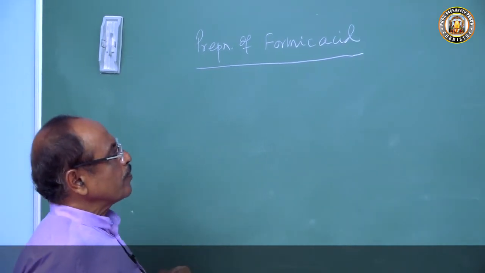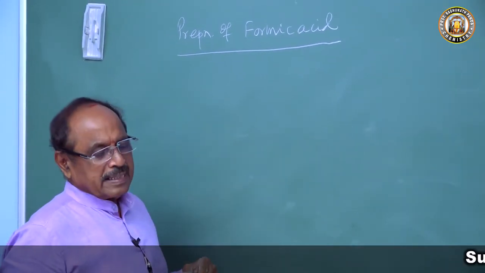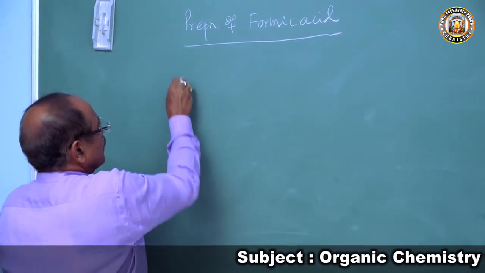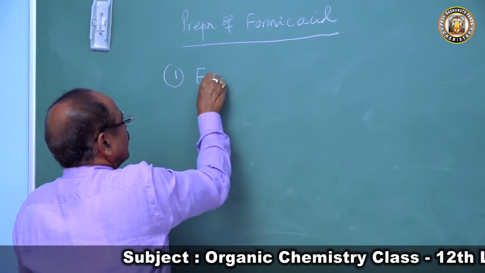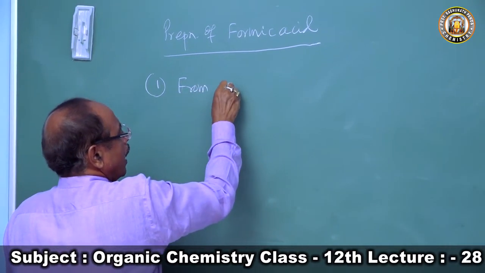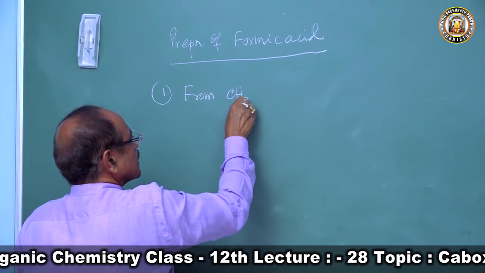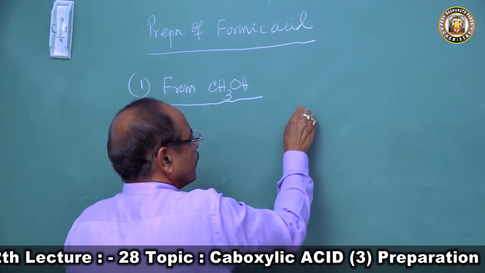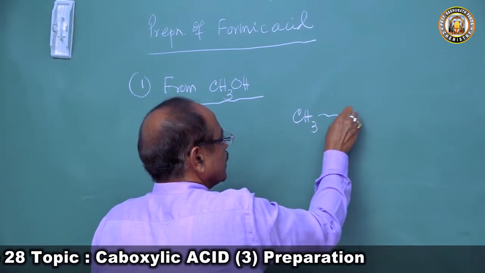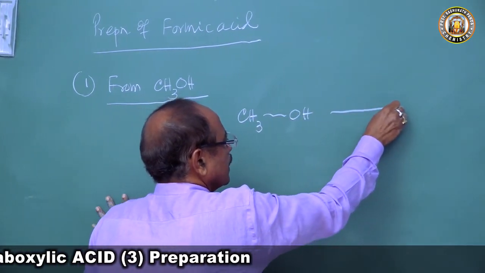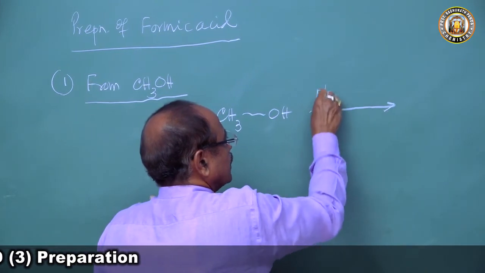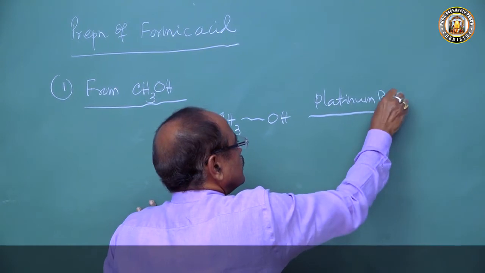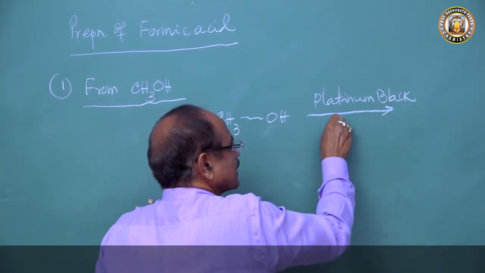This preparation of formic acid, we can get it from the methyl alcohol, CH3OH. So we take the methyl alcohol, CH3OH, and we take the platinum black, and heat it.